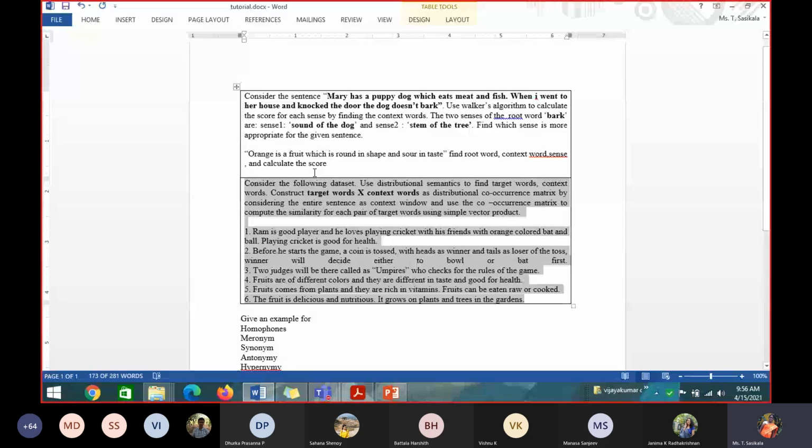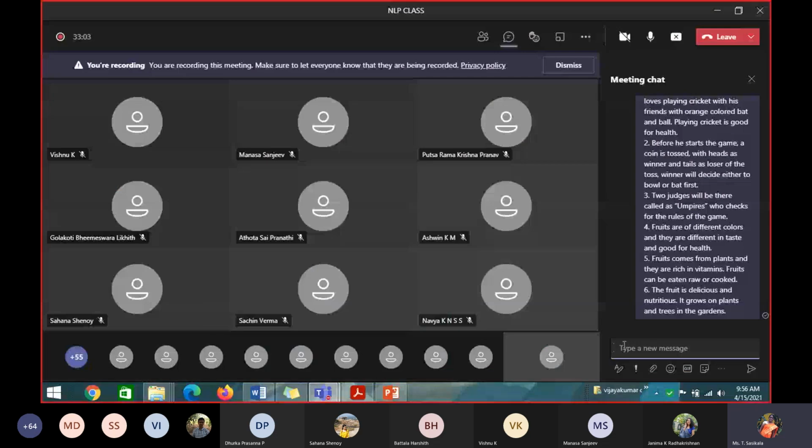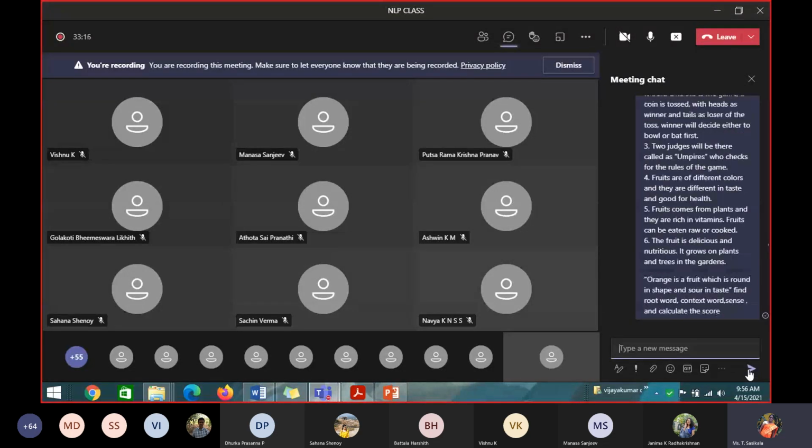I will stop sharing it. For that, orange is a fruit which is round in shape and sour in taste. For that you have to calculate the score. I have not completed it the same as the first question, but here the sense is not given, the root word is not given. You have to identify the root. You would have identified one root word, another would have identified a different root word. For whichever root word you have identified, you identify the correct sense, and you prove that for this root word, this sentence belongs to sense 1 or sense 2.